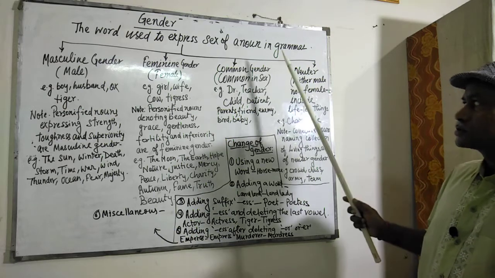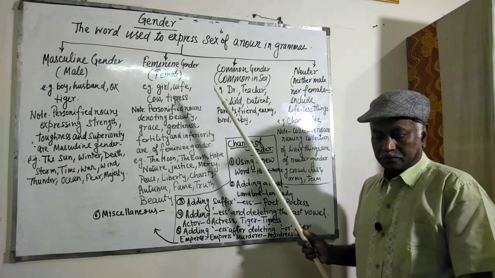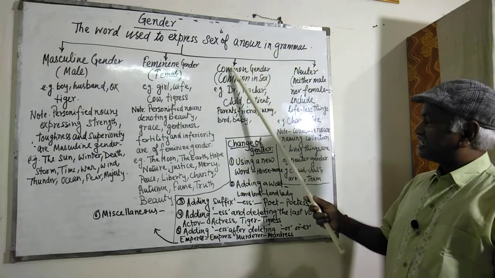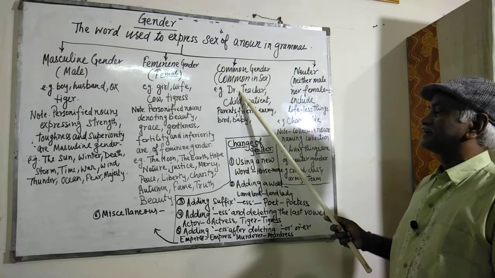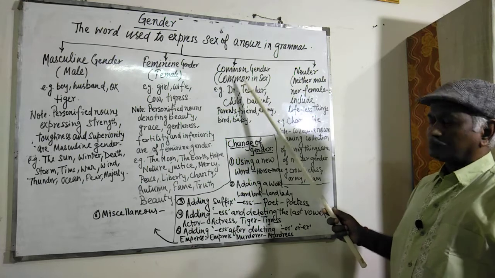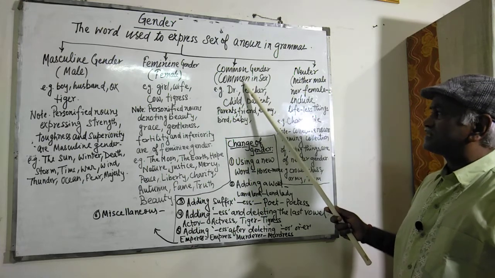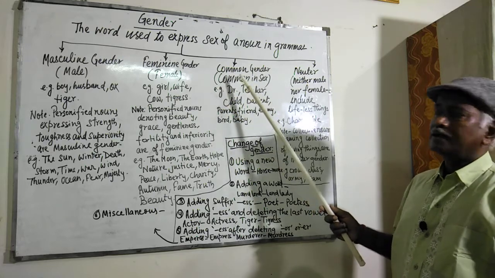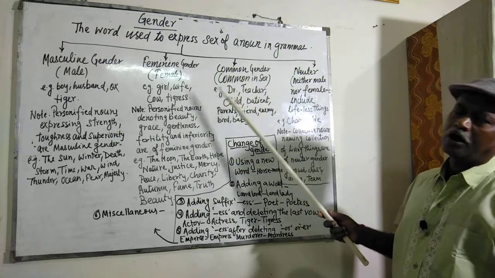Then comes common gender, which has been introduced by the modern grammarians. Here we mean the gender which is common in sex. It may be either of the sexes, that is, it may be male or female.